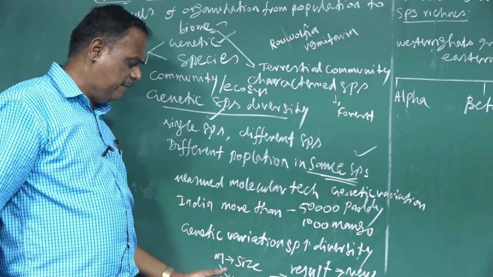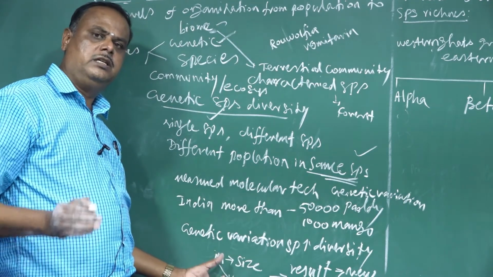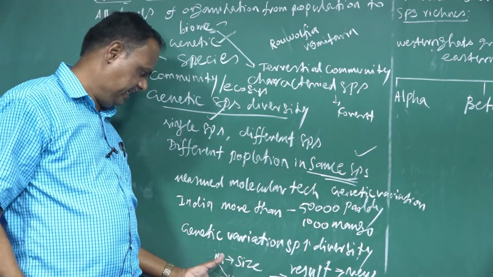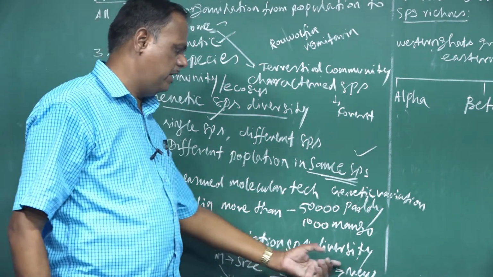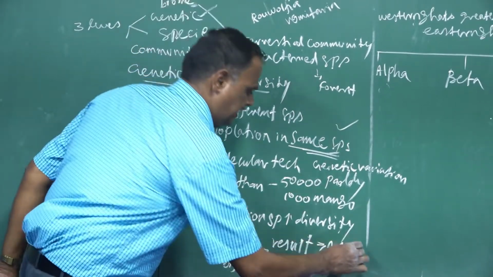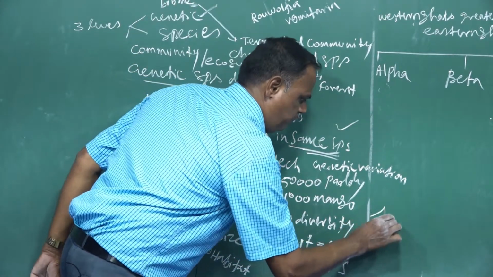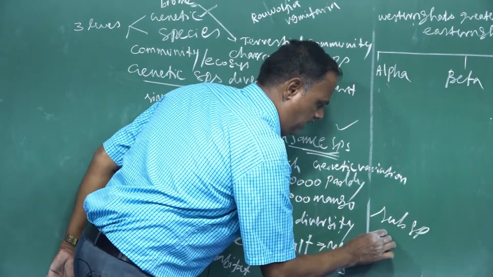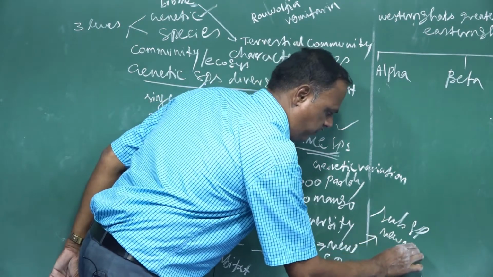When the size and habitat of the organisms increase, new species, subspecies, or new races are formed.